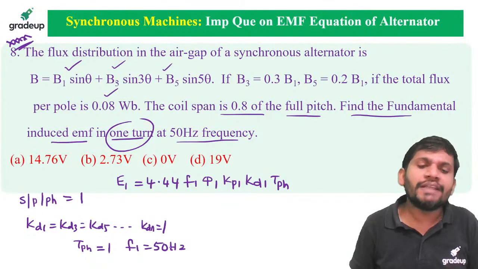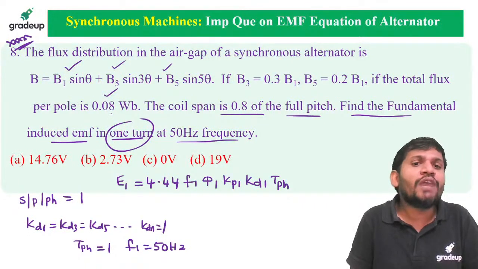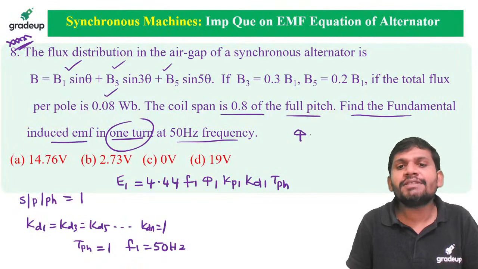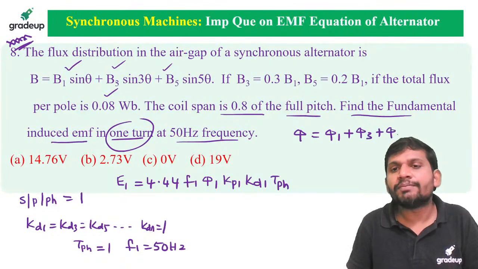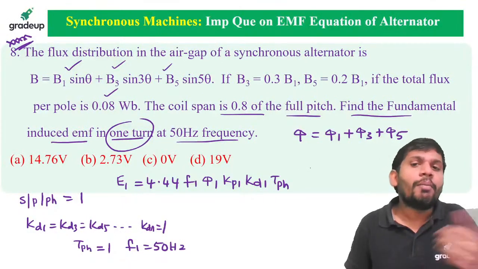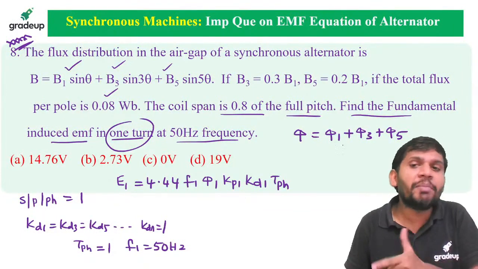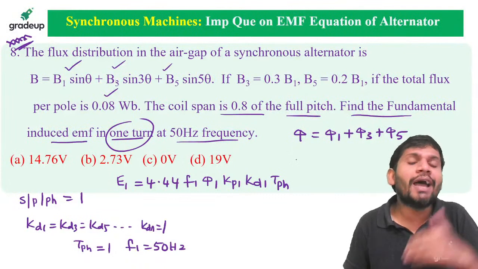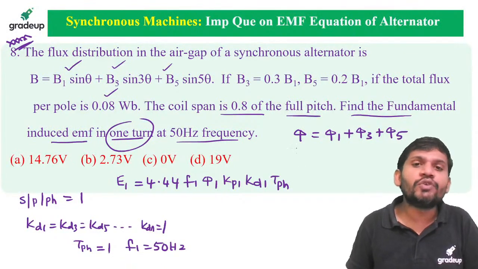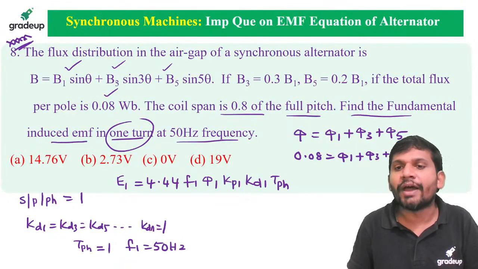That f1 also I know. Then I want to find phi1. But total flux is given. Total flux is phi1 plus phi3 plus phi5. But I want phi1 because I want to find fundamental EMF now. Then how to calculate that phi1? For that we can use some relations. The total flux, 0.08, equal to phi1 plus phi3 plus phi5.